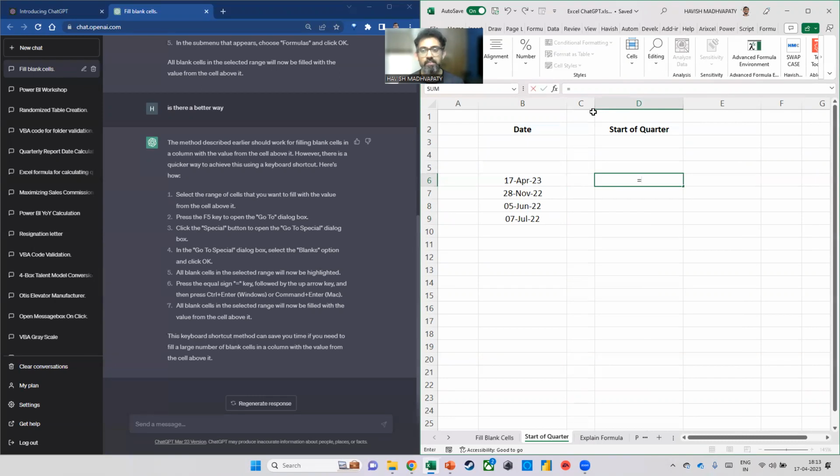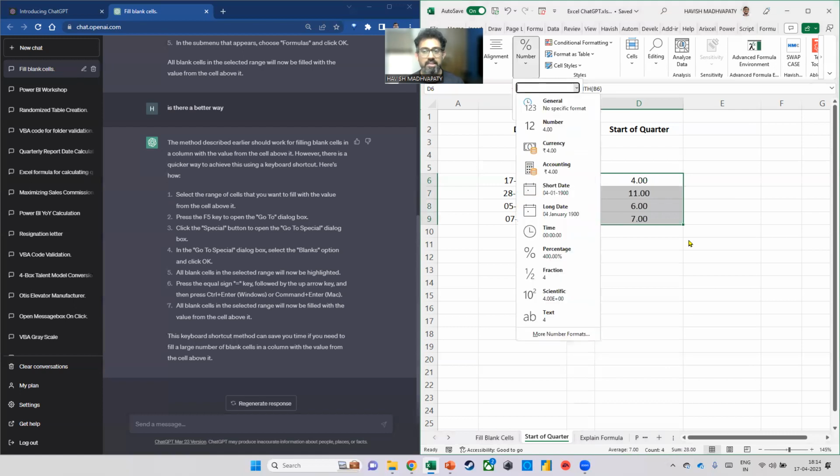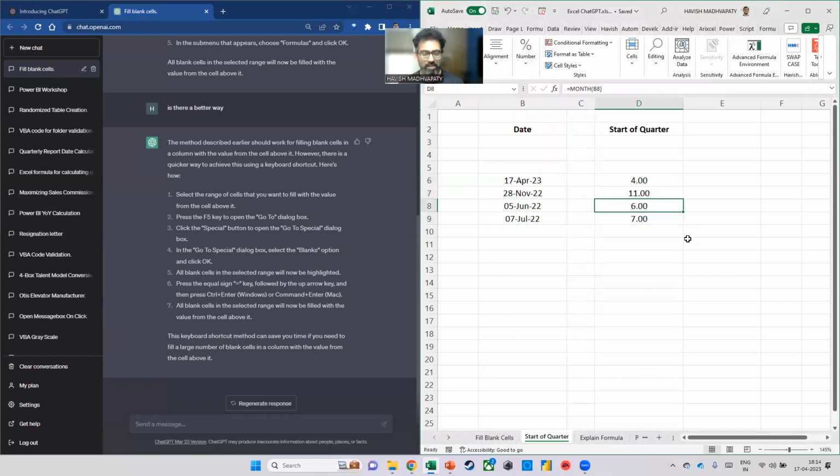So I will first say that from the date that we have, we have the DMY in this. So we have the day, month, and the year. What I would like to do here is extract only the month. If you look at the values, and let me convert this into a number as well, it tells me that it is April, November, June, and July, which makes sense. Now I need to say that, okay, 4 will become a 4, 11 will become a 10, a 6 will become a 4, and a 7 will become a 7, because that's the first day of the quarter, right?